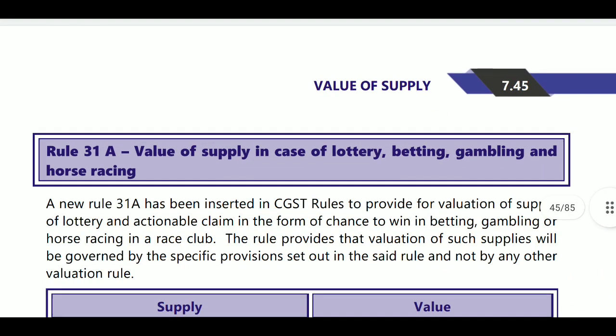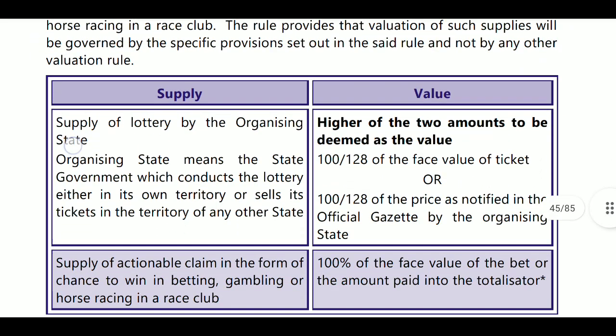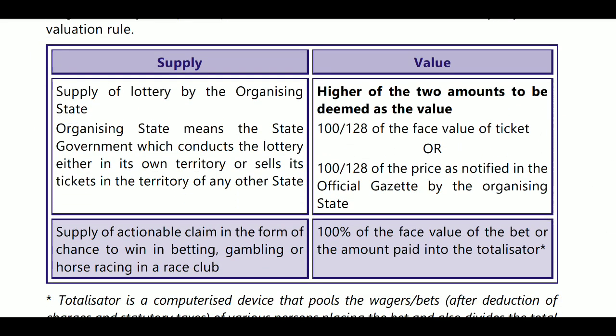Next, Rule 31A. What is there in Rule 31A? Rule 31A deals with lottery, betting, gambling and horse racing. For the supply of lottery organized by the central government or authorized by a state government, or organized by a state government, the higher of two will be considered: the face value of the ticket or the price as notified by the organizing state. It will be considered as the value.